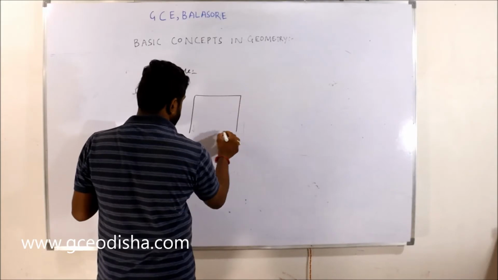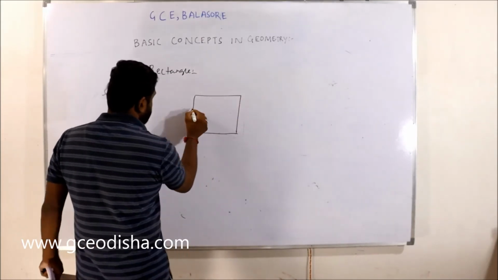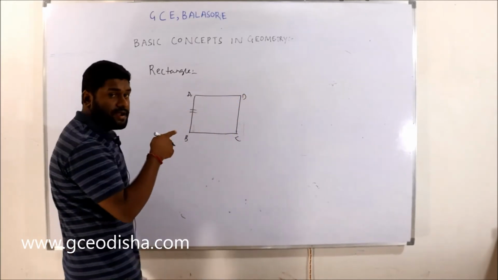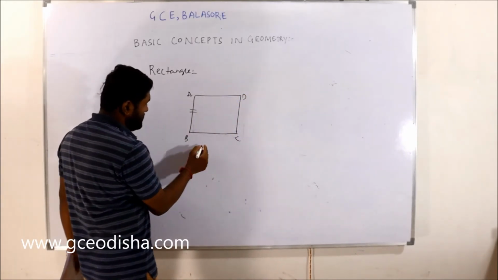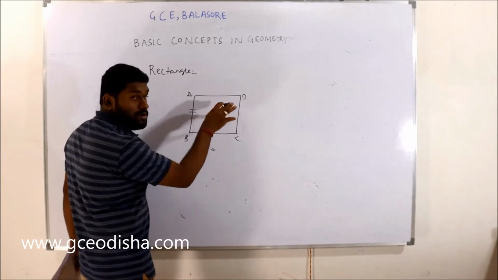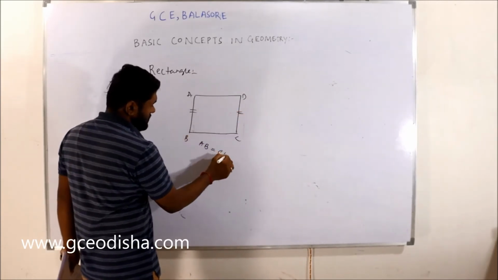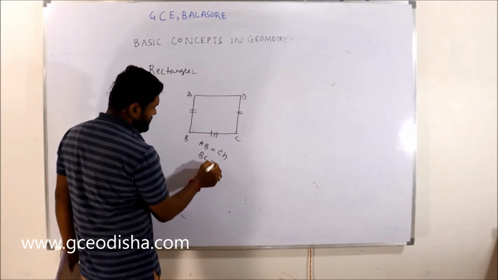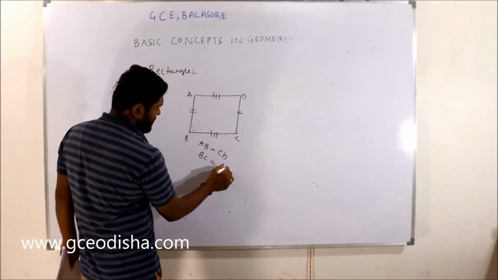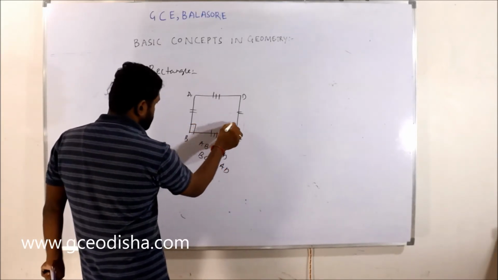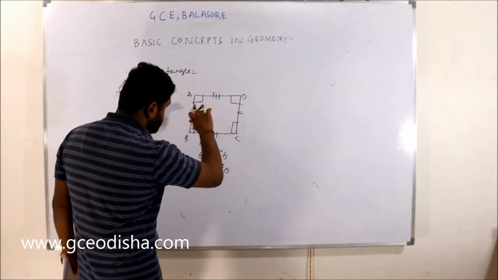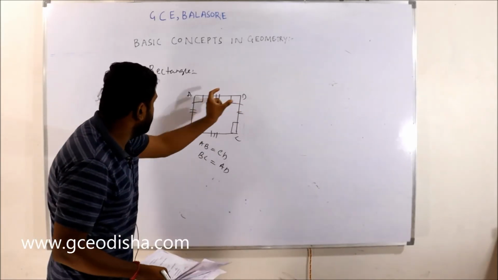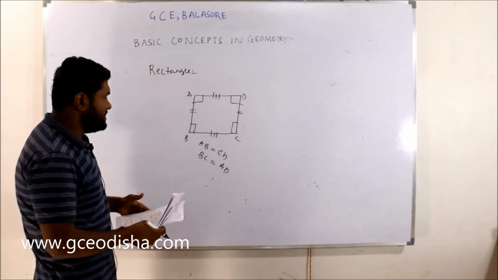A rectangle is generally like this: ABCD is the rectangle, and the distance AB is equal to the distance CD, and the distance BC is equal to the distance AD, right? And the angle between all four arms is 90 degrees. These two arms and these two arms are at 90 degrees, right?